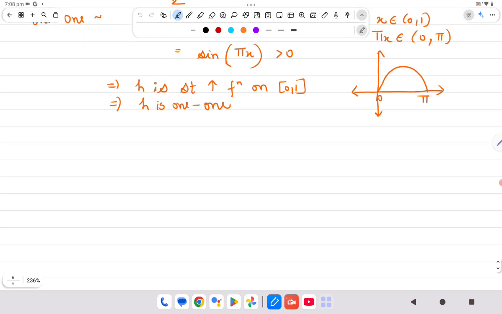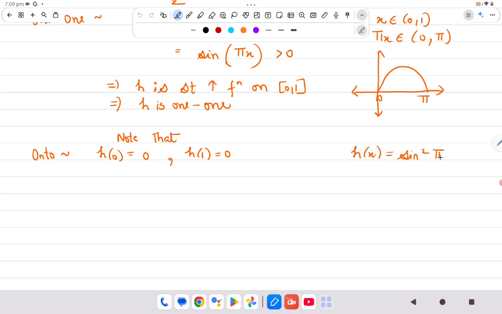Now we need to show that h is onto. So note that h of 0 is 0 and h of 1 is again, sorry, h of 1 is 1. Here let me write the map for you. It is sine square pi x by 2. Okay.